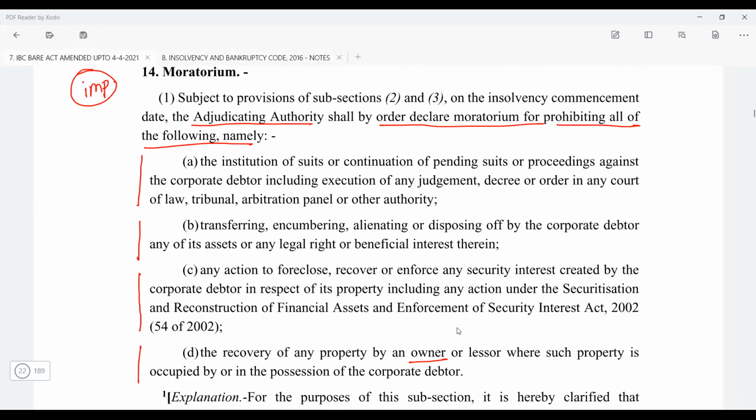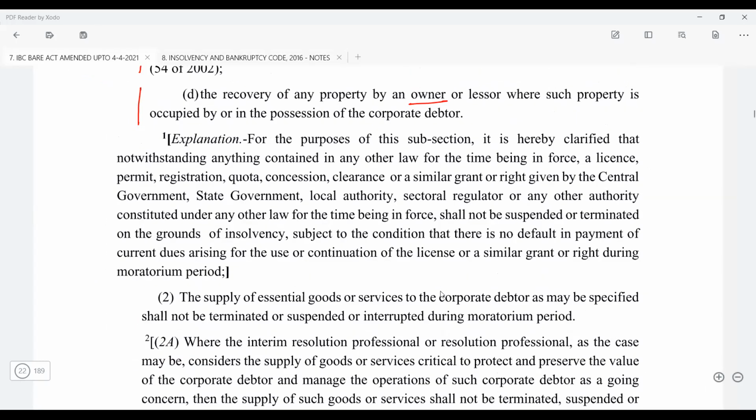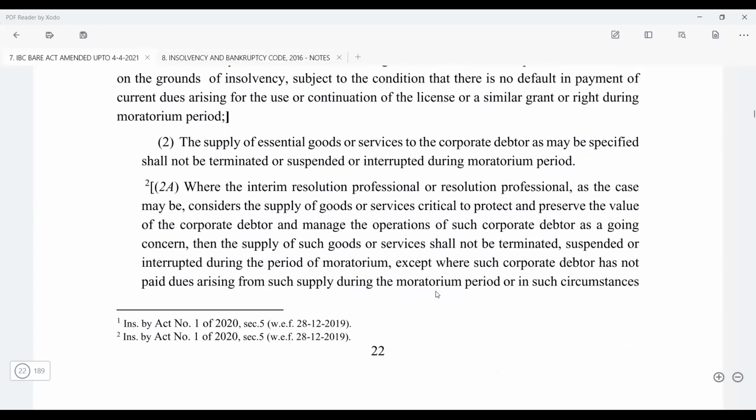So what does this mean? Earlier it was that the essentials will not be terminated. Let's say the electricity connection will not be disconnected, the water supply will not be stopped. But now, if the interim resolution professional believes that it is essential, the electricity supply should not be stopped. Take the example of a factory where production is going on.